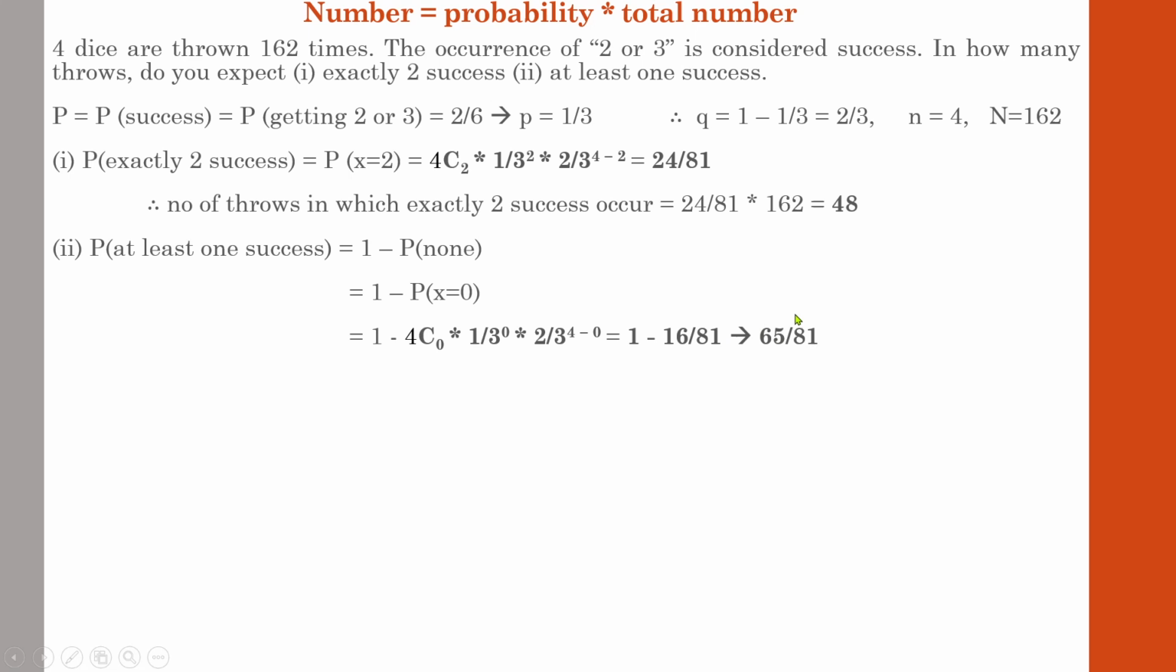We have got the fraction or the probability of this particular event under study, but you need to represent it in times. For that you need to multiply the probability with the total number. So the number of throws in which at least one success occurs is the probability into the total number of events, 162, and you get 130. So out of 162, 130 events are the situation where at least one success occurred. And this is the concept.